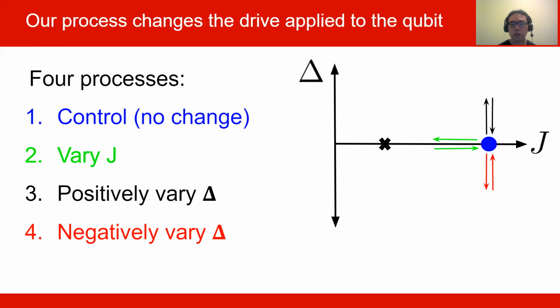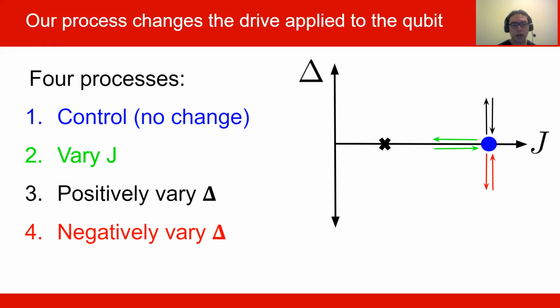The first one is a control case where we apply a drive with fixed J and a detuning of 0, and neither of these parameters is going to change over time. The next case is where we apply the drive, but this time we decrease the J a little bit and then return it to its initial value. Both of these processes are PT-symmetric processes.